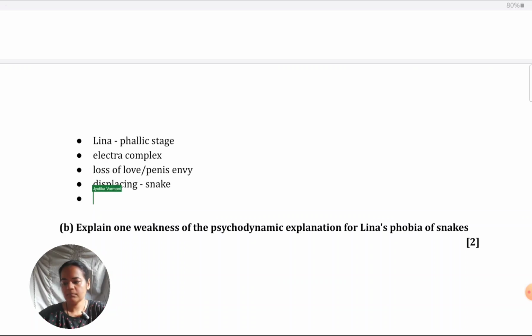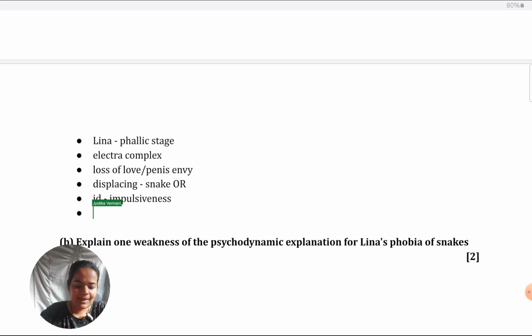Otherwise, if you have to put in general terms, you could talk about the id. It creates a lot of impulsiveness in childhood. So use terms like id, impulsiveness. Then what can happen because of that is this energy needs to be regulated by the ego.